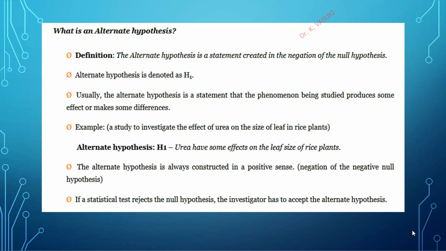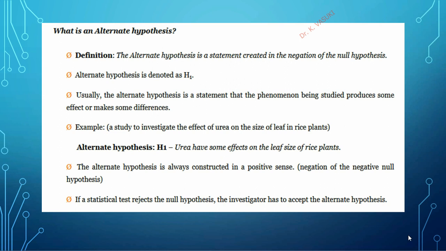Usually, the alternative hypothesis is a statement that the phenomena being studied produces some effect or makes some difference. This is a statement. Everything is a statement. Even the null hypothesis is a statement. The alternative hypothesis is a statement about the social phenomena which we are going to study. And based on the test, we are going to find out whether it has an effect or makes some difference.